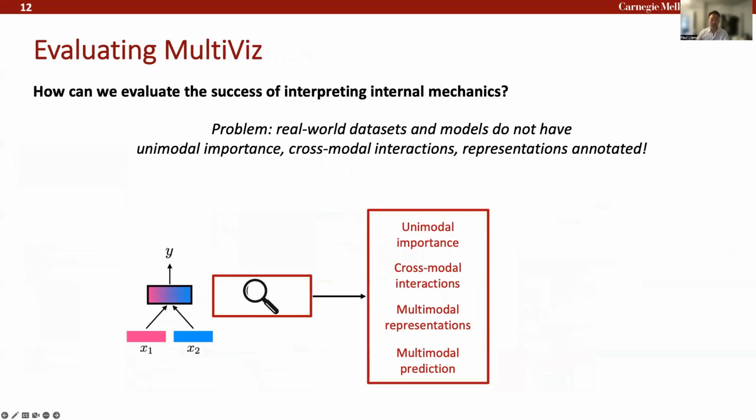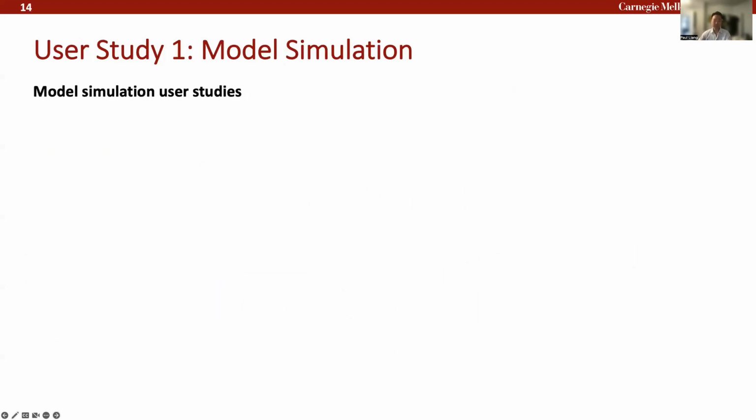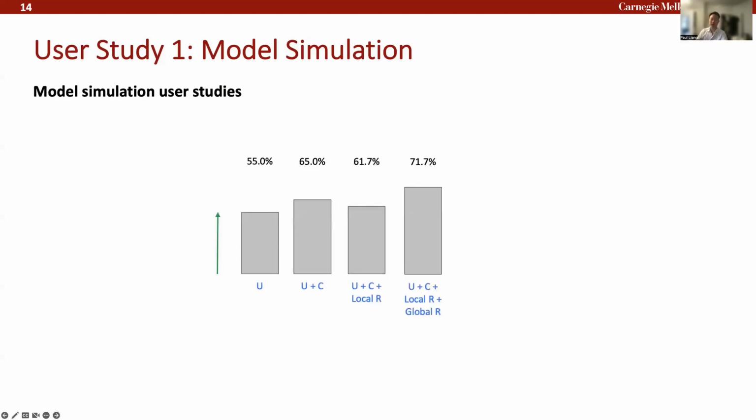One big challenge in this line of work is how can we evaluate how well we are in interpreting these models? So we devised two user studies. First one is based on model simulation. Given a model and evidences that you visualize from this model, can we then give it to a human who will then try to recreate these model predictions? And humans will recreate these model predictions, whether the model got it correct or incorrect. We see through user studies that the more stages we give to the users, the more reliably they're able to predict how these models are actually working.